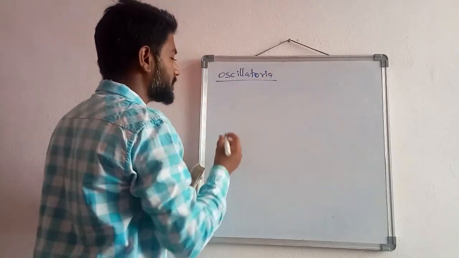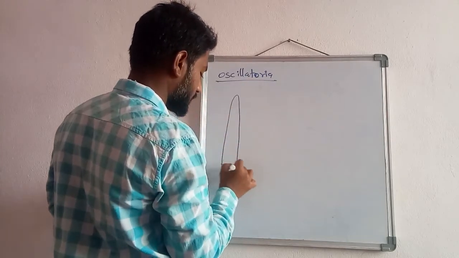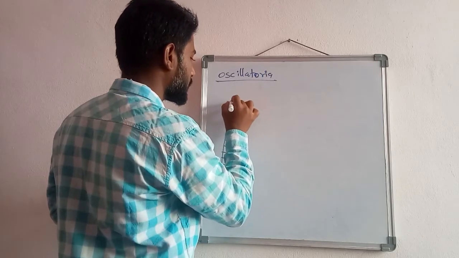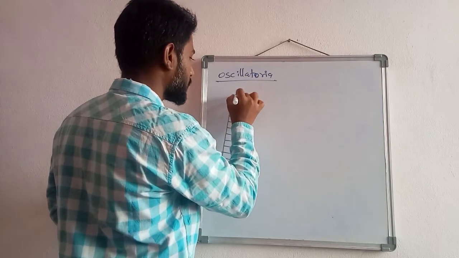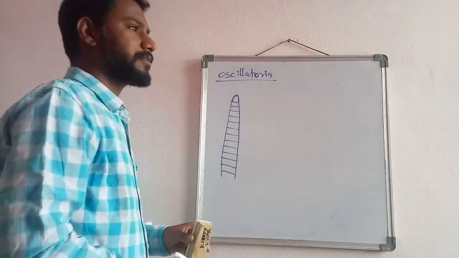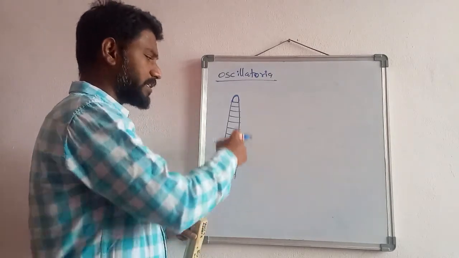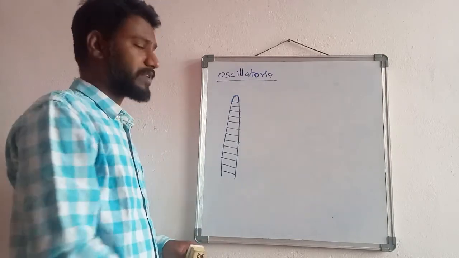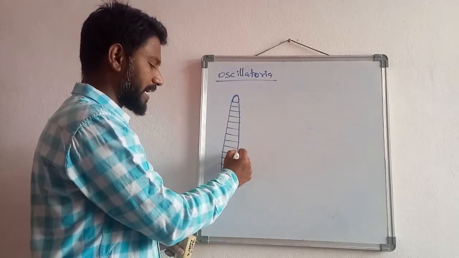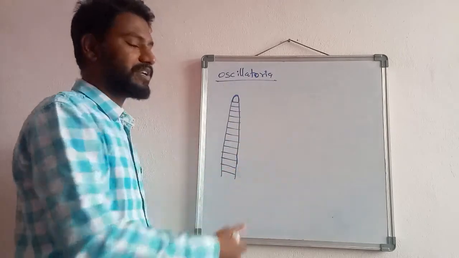Oscillatoria. This is an Oscillatoria filament, which is a cyanobacterial form. The thallus structure is uniseriate filaments. Why? Because the cell division takes place in one plane, so that's why the filaments are formed. That means uniseriate filaments are formed.